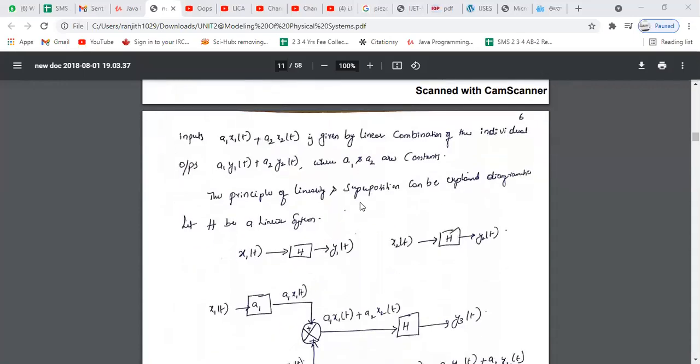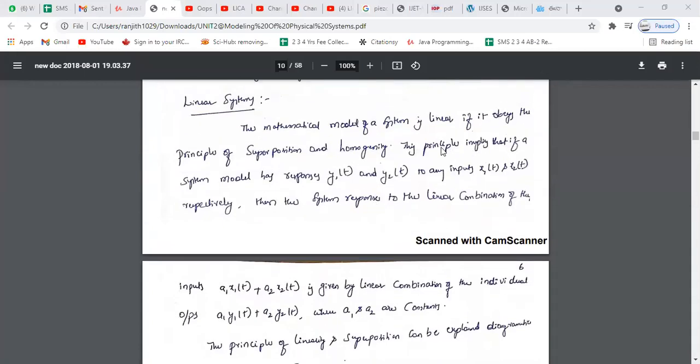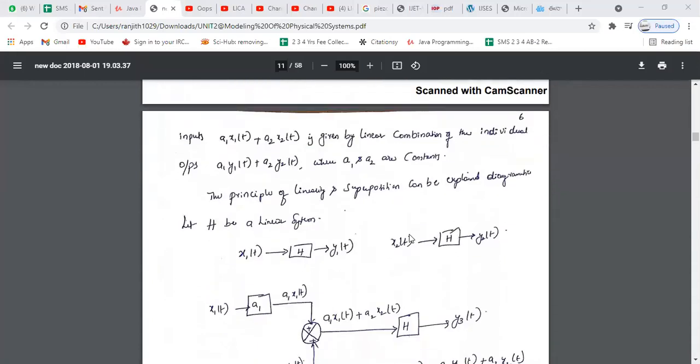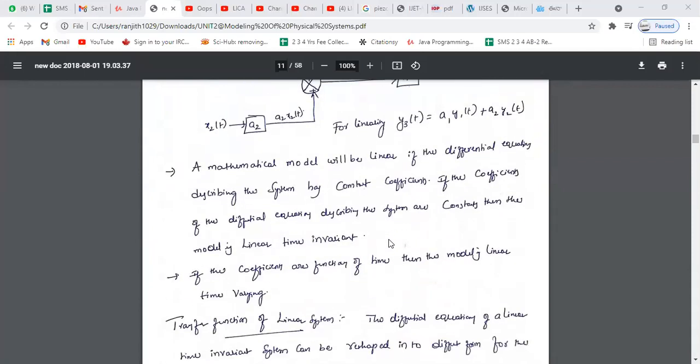The system which obeys both the superposition principle and homogeneity is called a linear system, right? When the coefficients of the differential equations are not functions of time, it is called a linear time invariant system. They do not vary with respect to time, and the response of the system does not vary with respect to time.